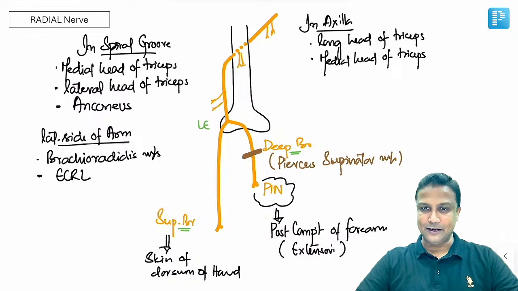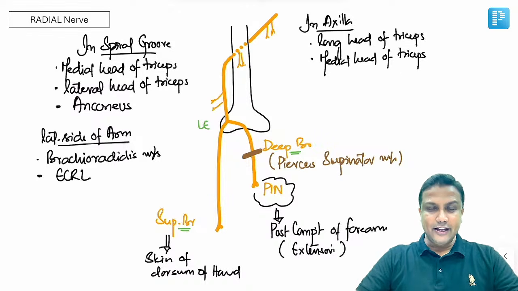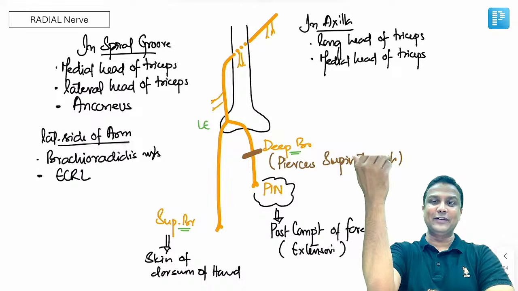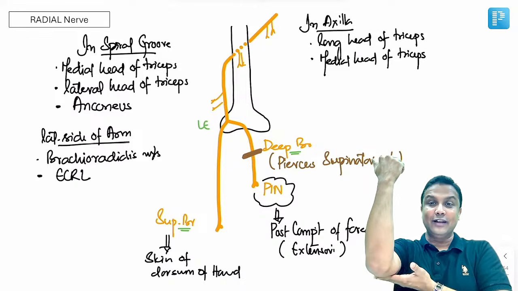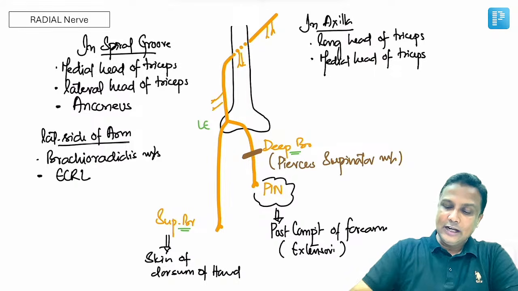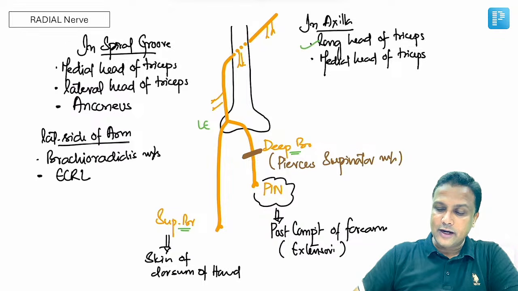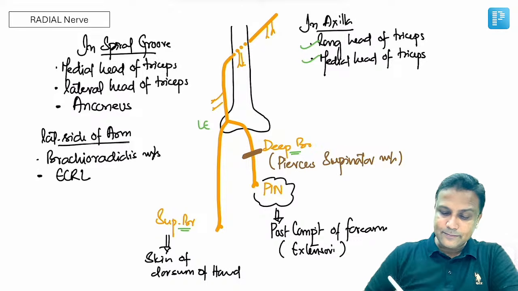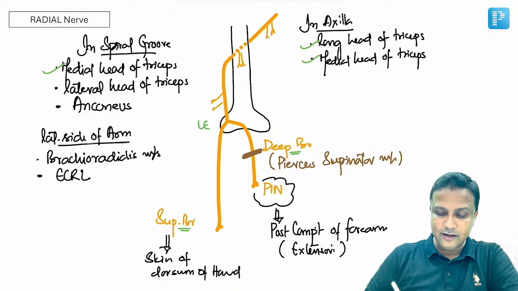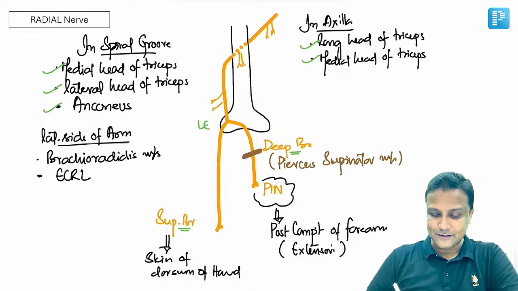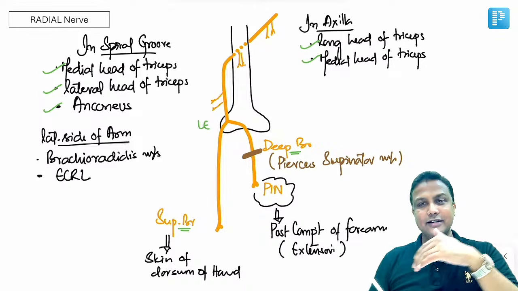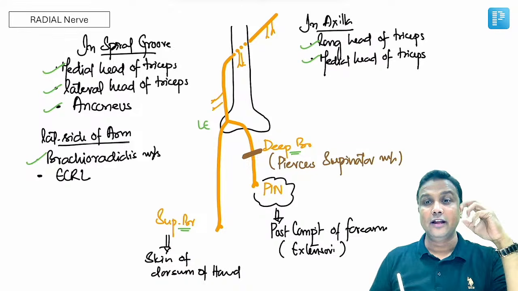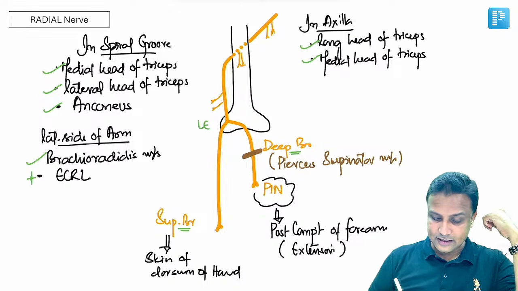Now let us see about the supply. As I have already told you in the golden rule, the radial nerve will be supplying all the muscles in which compartments? The posterior compartment of the arm and forearm. Now the posterior compartment of the arm will be having the triceps. Now in the axilla itself it is supplying the long head of triceps and a part of the medial head. Then let us move ahead a little. In the spiral groove it is supplying the remaining part of the medial head and the lateral head, along with the anconeus muscle. And then the lateral side of the arm, that is really important, it is supplying one muscle, that is the brachioradialis muscle. Along with that it is supplying ECRL.